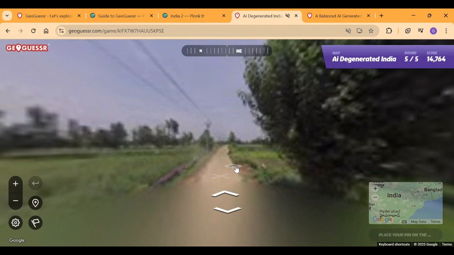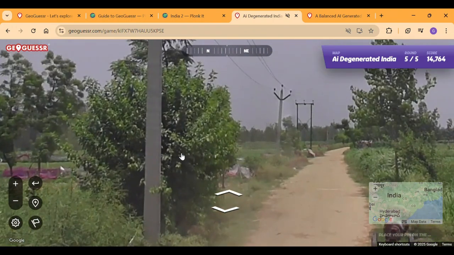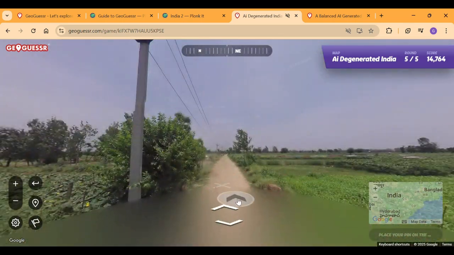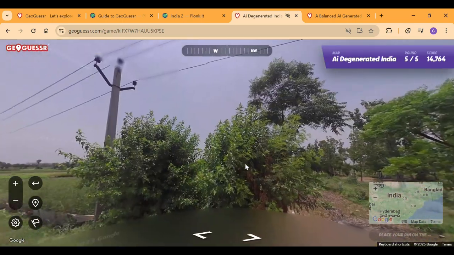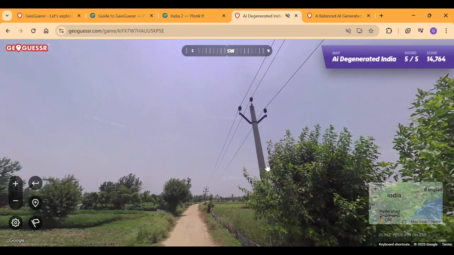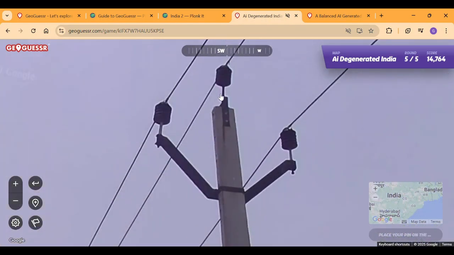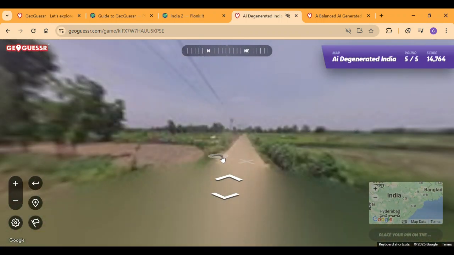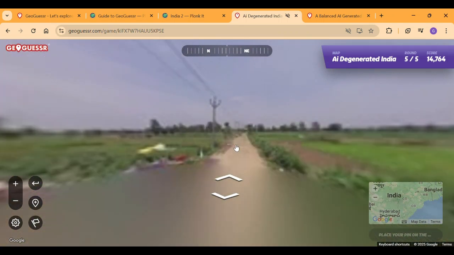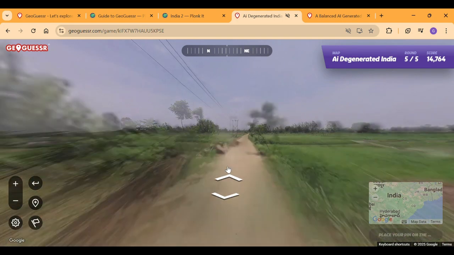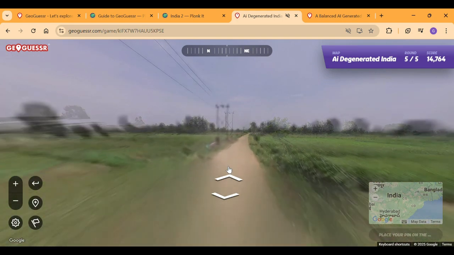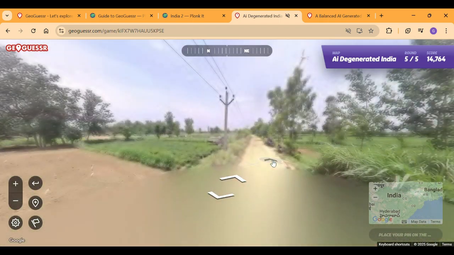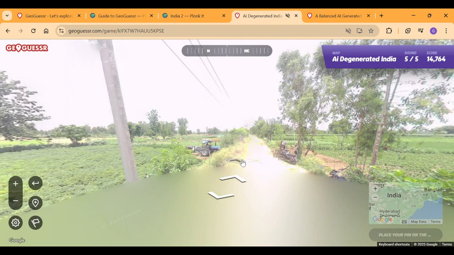So we have some action from the poles. And let's see what type of poles these are. Okay, the poles don't make any sense. I mean, they make sense, but they're Indian poles, but it's so hard to get anything out of them now. Okay, let's go to climate. It kind of feels North Indian, especially North Indian. Okay, so get it from all this. What information do we have? Any information? Do we have any sign? Any language, especially?